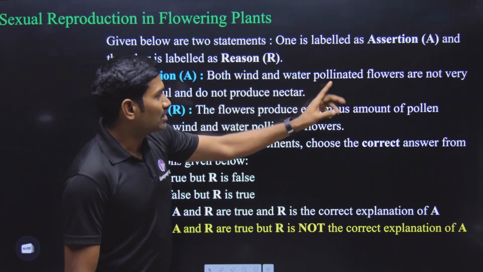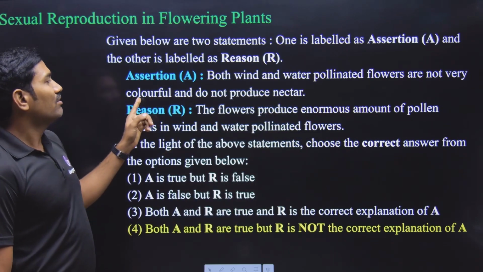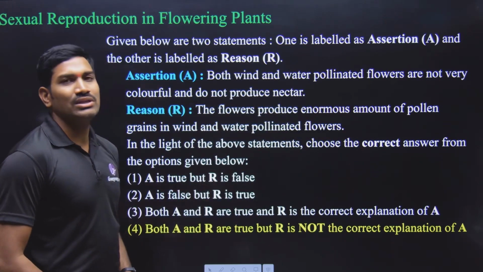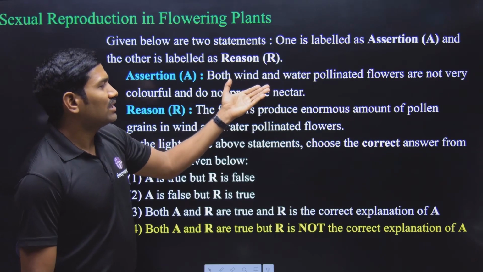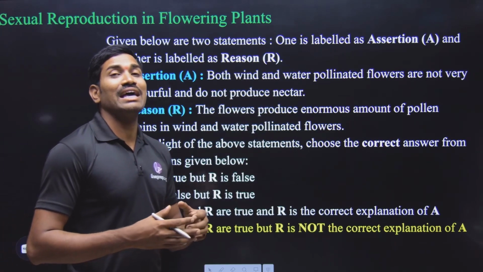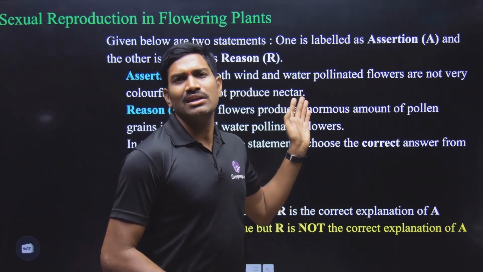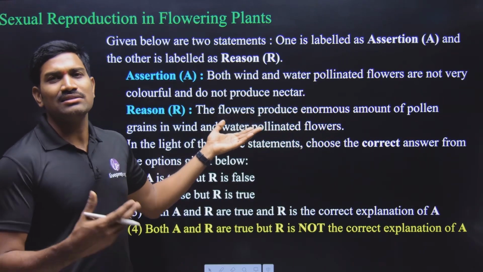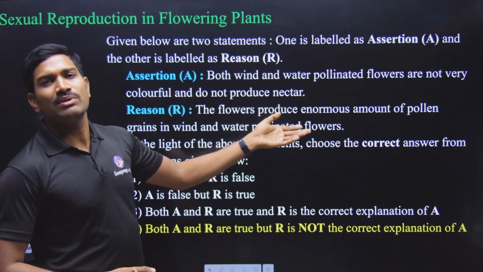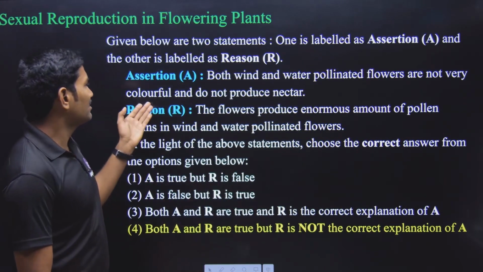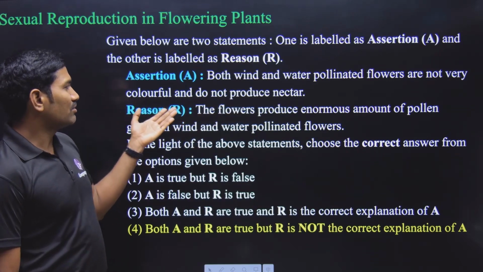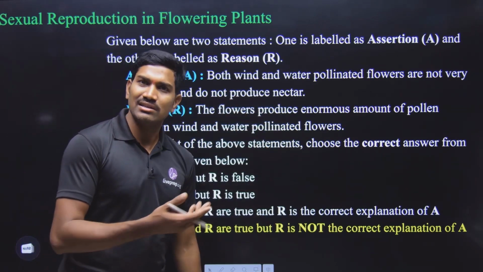Both wind and water pollinated flowers are not very colorful and do not produce the nectar. Yes, correct. Water pollinated and wind pollinated. If they have to attract the insects, then all these things will be there. But here insects are not playing a role, and it is by the water and wind. So that's why they are colorless. So almost white in color, majority of this, and they are not producing the nectar. This is a correct statement.